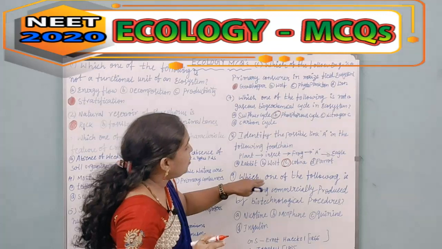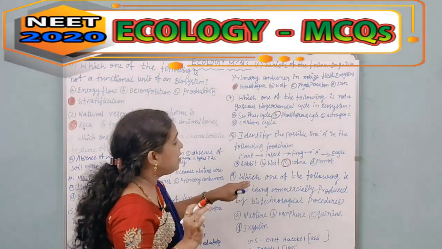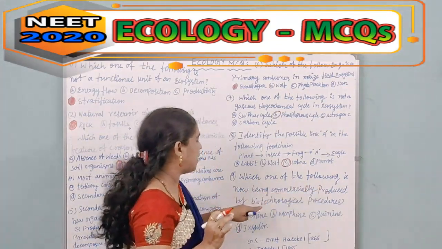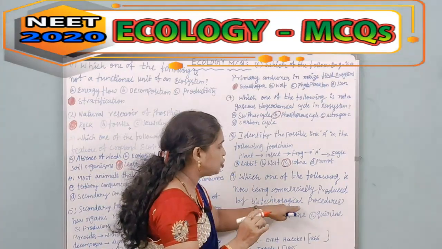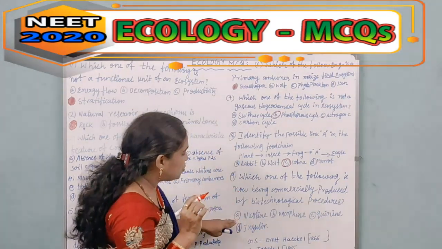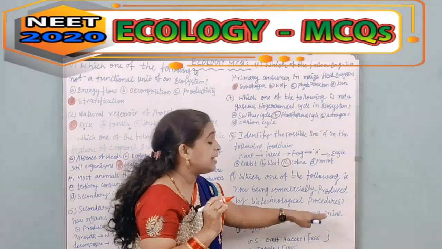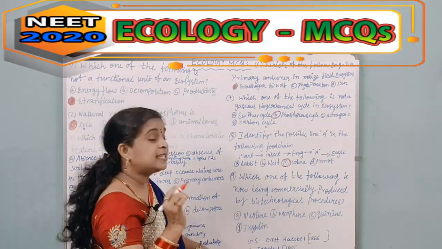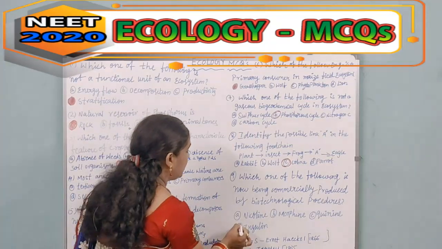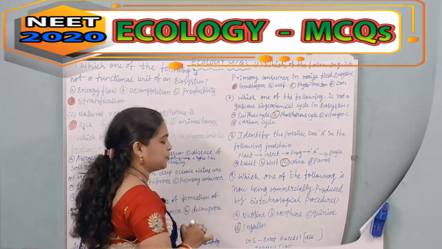Next one, which one of the following is now being commercially produced by biotechnological procedures? First one is nicotine, B is morphine, C is quinine and D is insulin. The D option is the correct one, that is insulin.